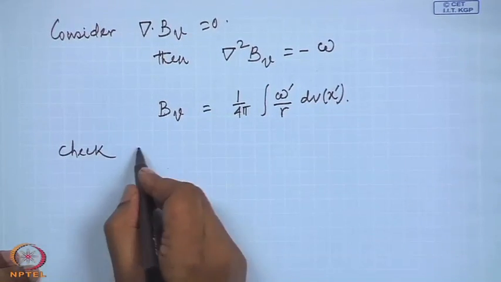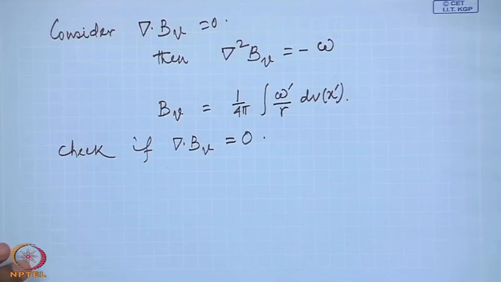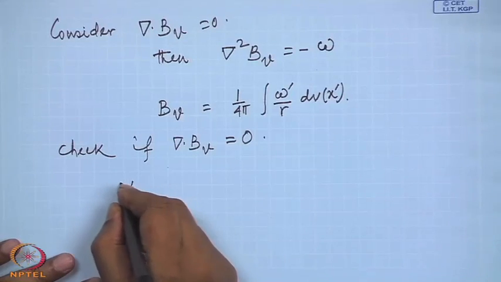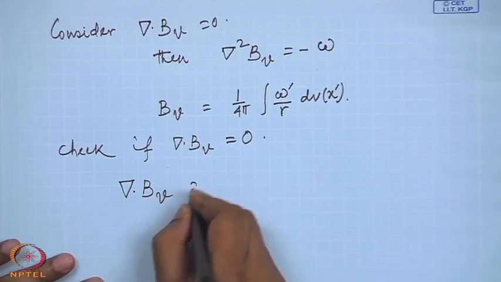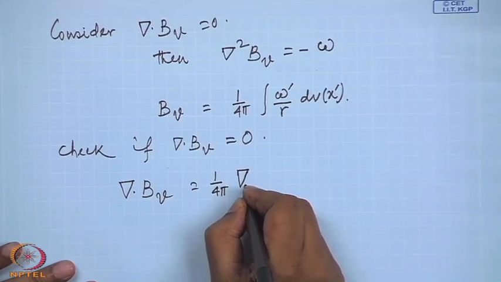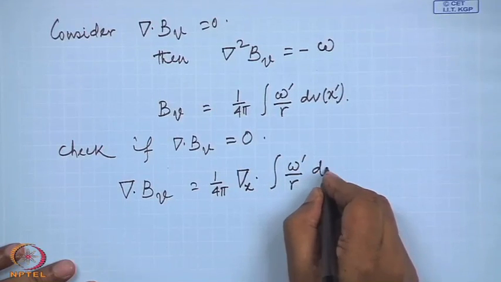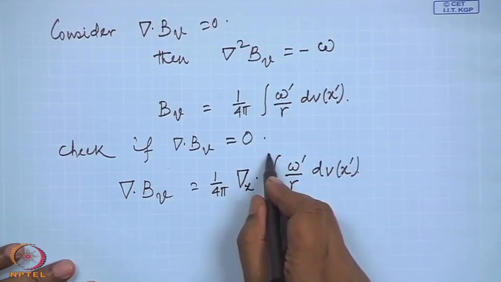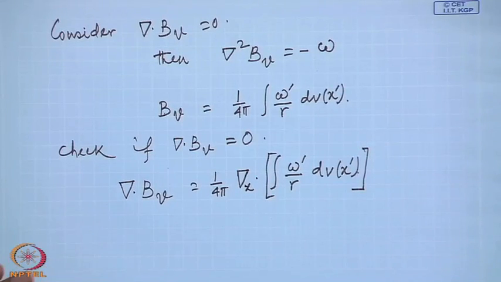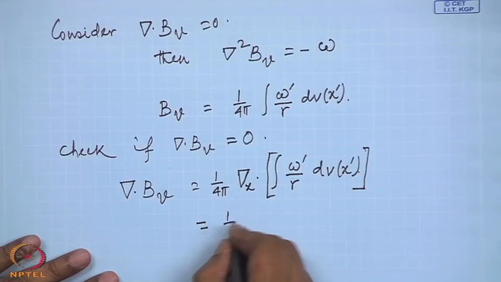So, first we must check whether the divergence of this is 0. So, we need to check now what is divergence of B?